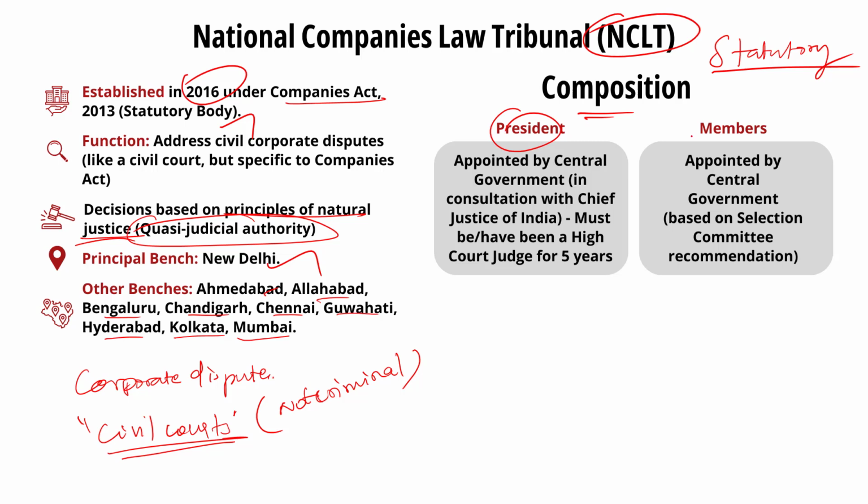See, the NCLT consists of a president and some other judicial and technical members. The president of the tribunal will be appointed by the central government after consultation with the Chief Justice of India. Note that the president of NCLT must have been a judge of a High Court for 5 years. Now coming to the members, the members of the tribunal are appointed by the central government based on the recommendations of a selection committee. So this is all about the composition.